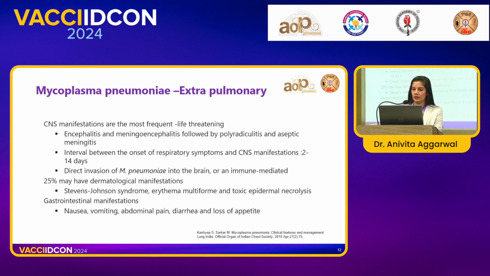They are as frequent as 25%. They can be very life-threatening, ranging from aseptic meningitis to encephalitis to meningoencephalitis. They can be varied complications. They usually occur between 2 to 14 days from the onset of respiratory complications. However, they can be even before or much after the actual respiratory complications. It has been postulated that direct invasion of the bacteria and immune mediated mechanisms, both hypotheses, are contributing to this illness. There are dermatological manifestations as well as non-specific GI manifestations that these patients can have.